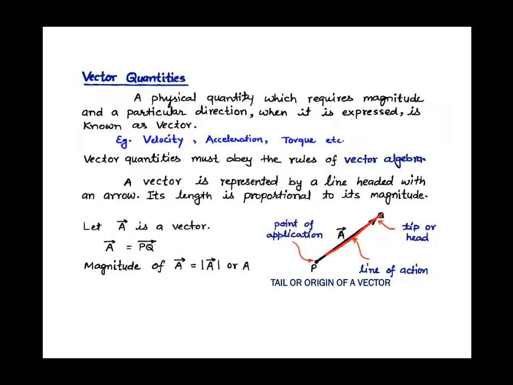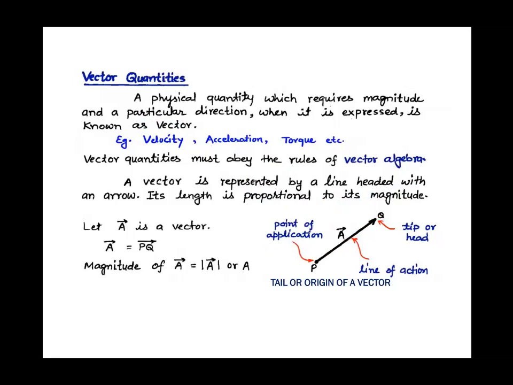Suppose we are talking about velocity, and for velocity we are drawing a vector. Suppose I draw the vector PQ of 20 centimeter. So this 20 centimeter is proportional to velocity. It could be that the velocity is 20 kilometer per hour. So the length of the straight line is proportional to the magnitude of the vector. So you draw its length in such a way that it represents the magnitude of the vector.